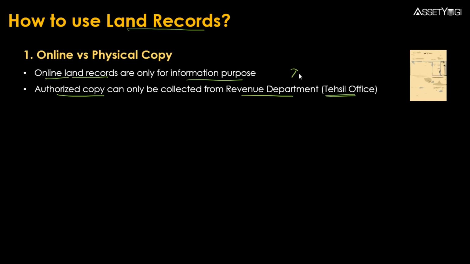Otherwise in some states you can also get a digitally signed copy. So either the physically signed copy by the tehsildar or digitally signed copy, both are equally valid. So if you can get these copies, then you can definitely produce them as evidence in a court. Otherwise, if you are getting only information from the website, that is not a legally valid document, right?